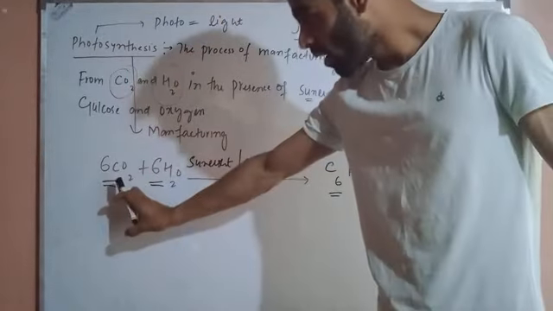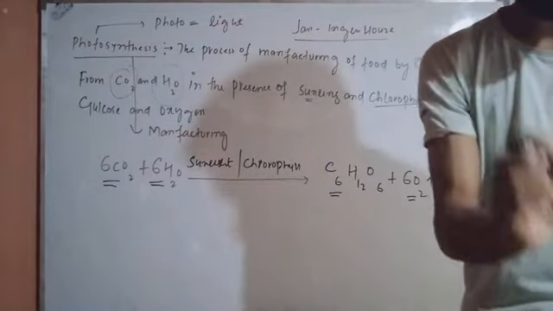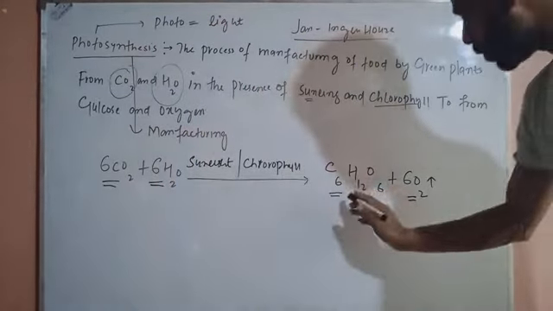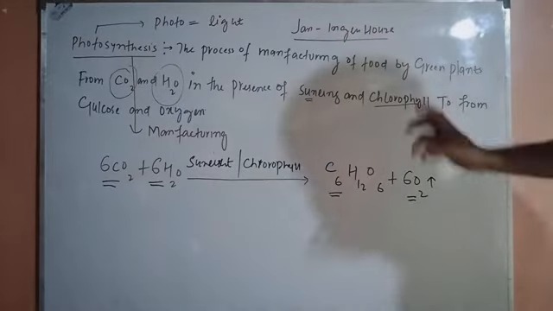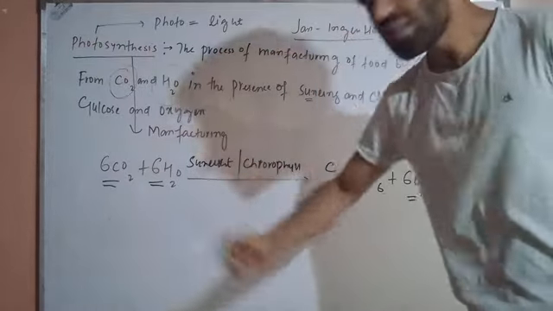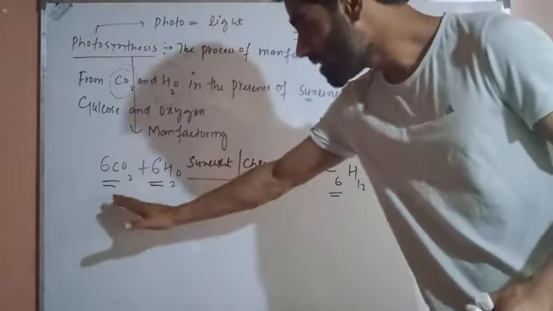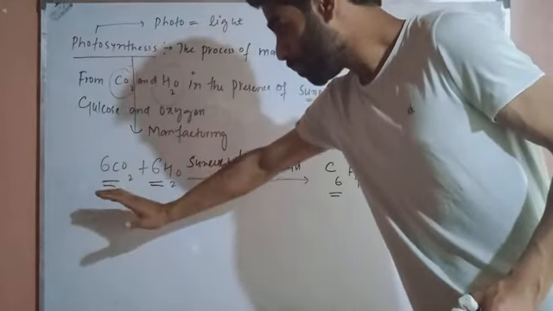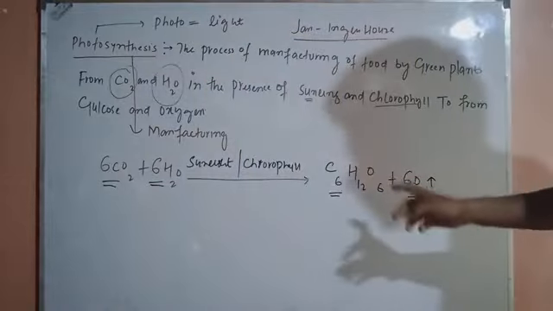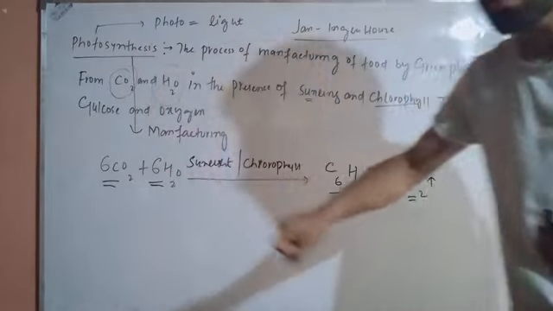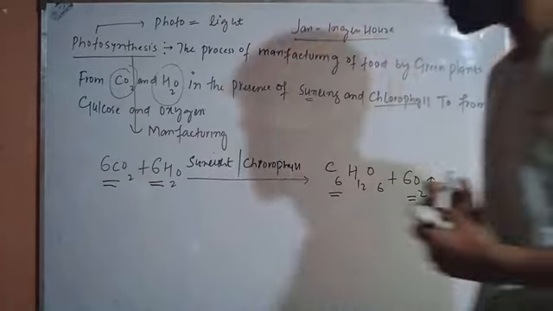Carbon dioxide is an inorganic molecule, water is an inorganic molecule, but glucose is an organic molecule.